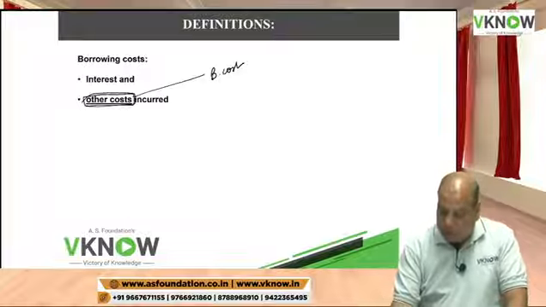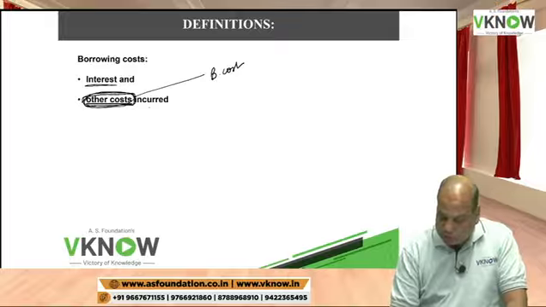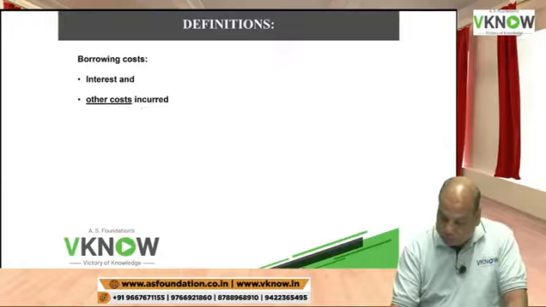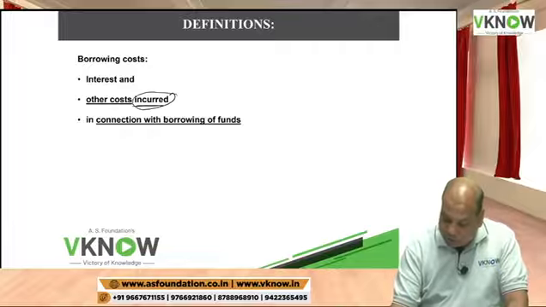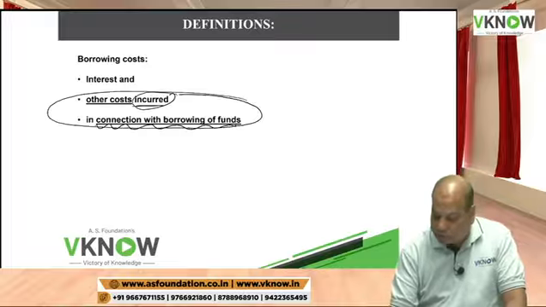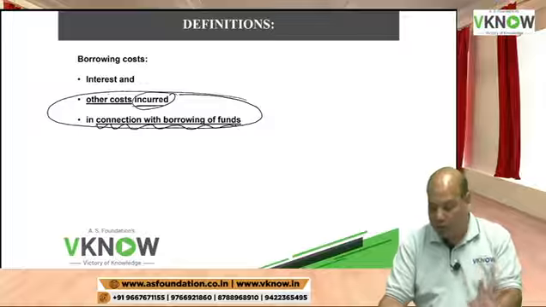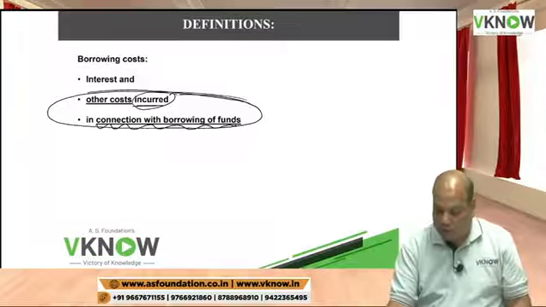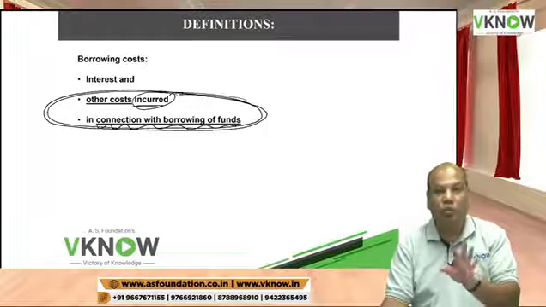Okay. So borrowing cost will include not only interest, it will include some other cost also. Which other cost? Those other costs which are incurred in connection with borrowing of funds. Those other costs which are incurred in connection with borrowing of money. You have to read it together. Those other costs which are incurred in connection with borrowing of fund.